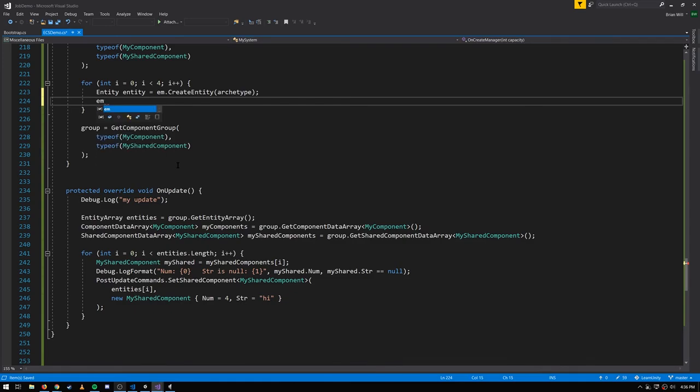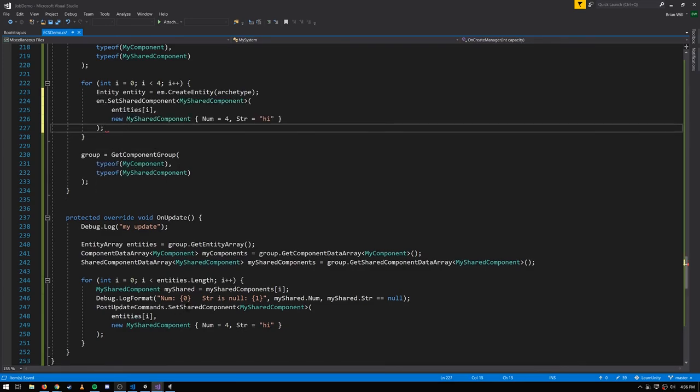And then with the EntityManager, we can make the exact same call that we used on the entity command buffer. And so now if we run this code, the first time through, the values will be num of 4 and string of hi.